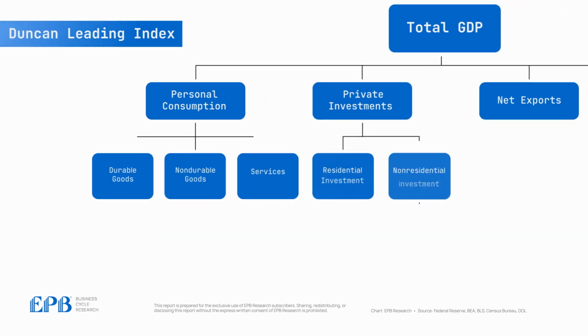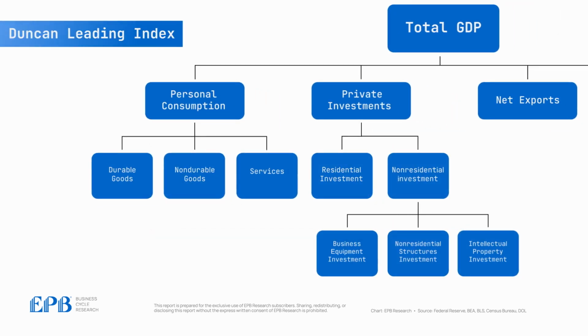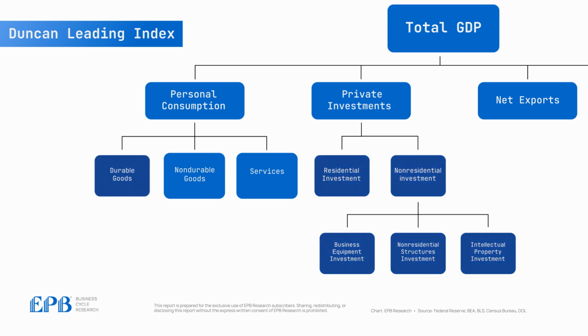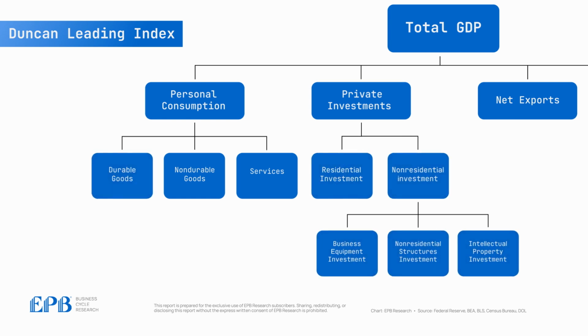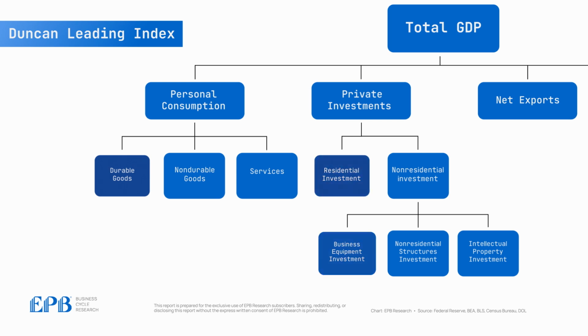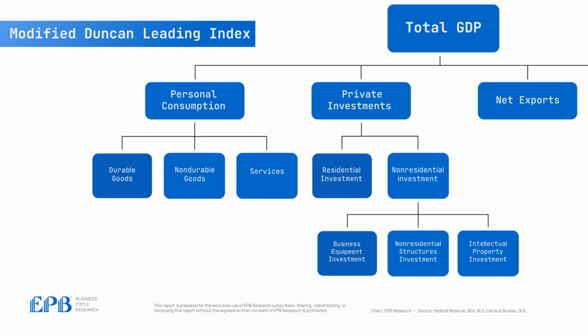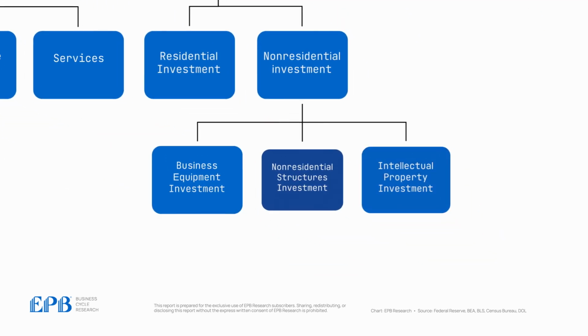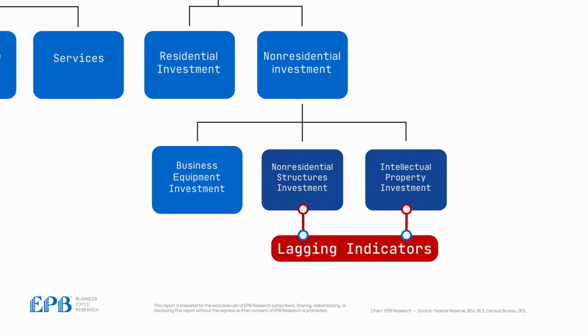The Duncan Leading Index involves tracking three narrow segments of the economy: durable goods consumption, residential investment, and non-residential investment. But through my research process and by studying dozens of business cycles, I found that it's very easy to improve the Duncan Leading Index by tracking durable goods consumption, residential investment, and only business equipment investment. We call this the modified Duncan Leading Index, and it's superior to the original construction because the non-residential investment in structures and the investment in intellectual property are not leading indicators but rather lagging indicators.